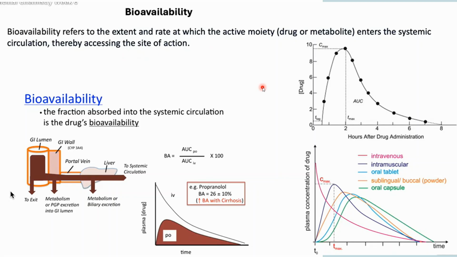As I have already told you, if you are taking an oral medicine, the bioavailability is not 100%. That means your 100% drug is not going to the active site of action. Some of it is getting metabolized in the liver, in the intestines, or somehow absorbed or metabolized by your body. So the absorption or metabolism of that particular drug is decreasing the amount of drug you have already taken.